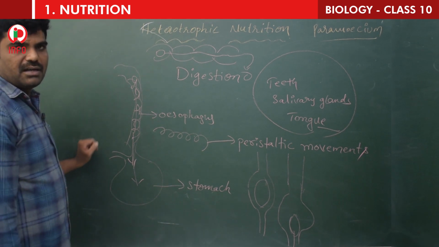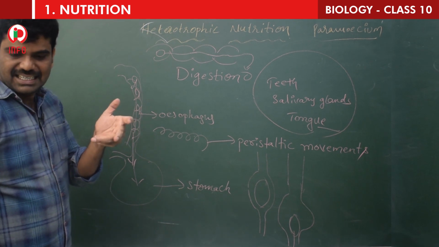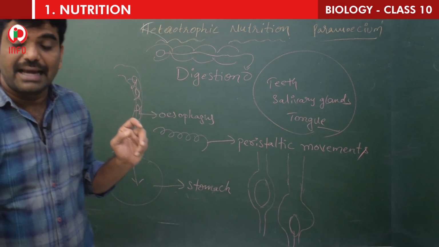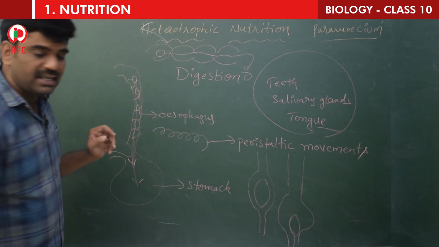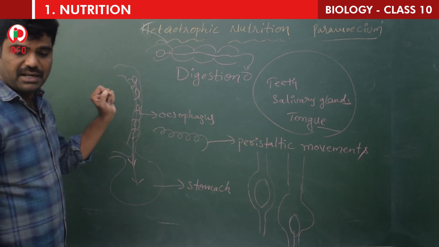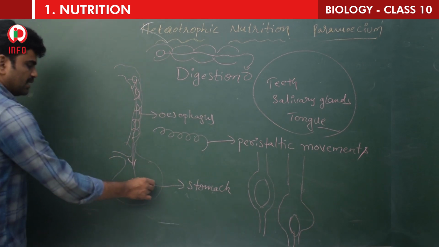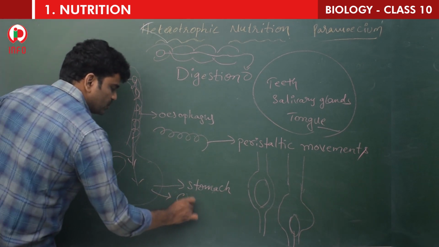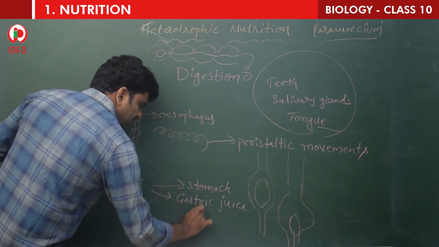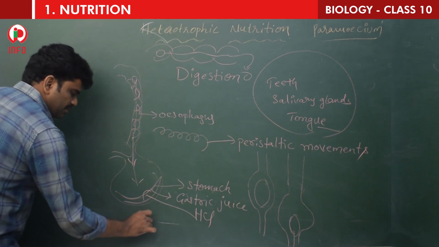In the stomach, what happens to the food? Food gets churned with gastric juice and gastric enzymes, and HCl also. HCl is hydrochloric acid, which renders the medium acidic. So mainly in the stomach, two things, children: gastric juice and HCl. HCl makes the medium acidic.